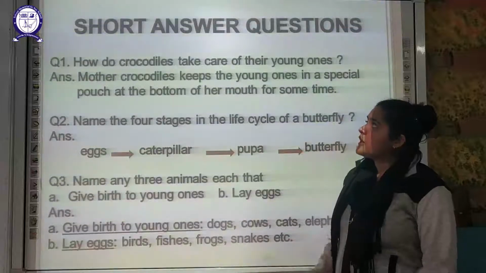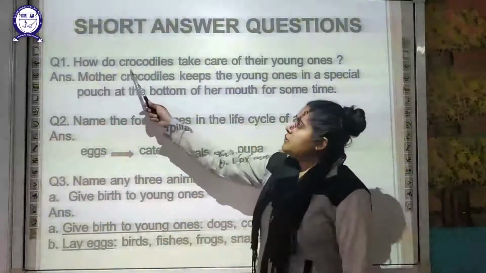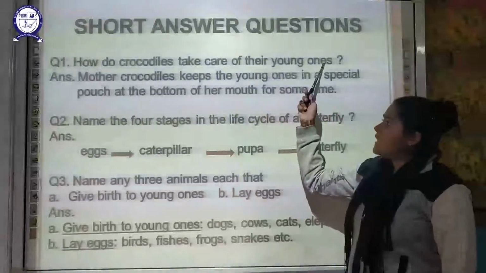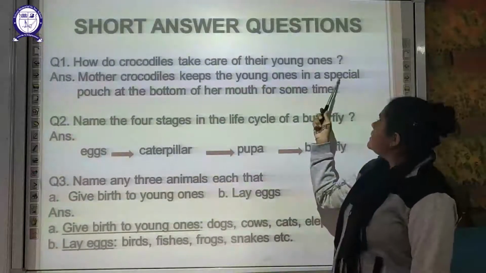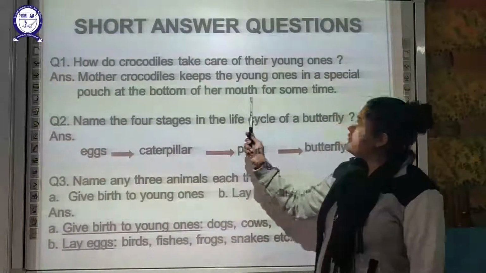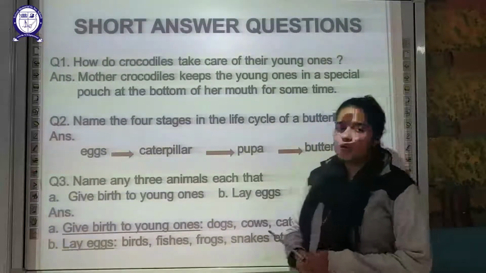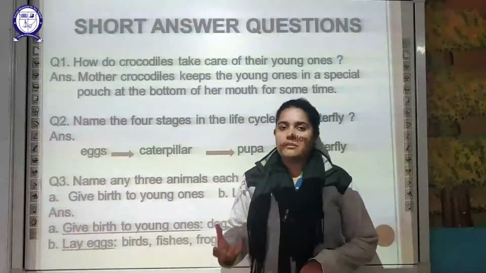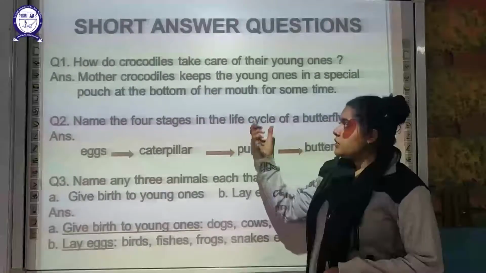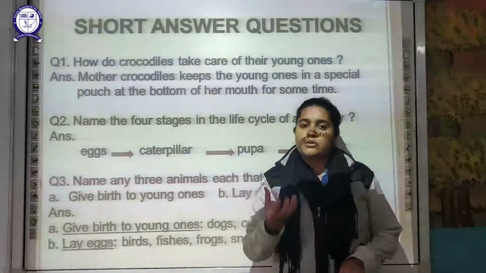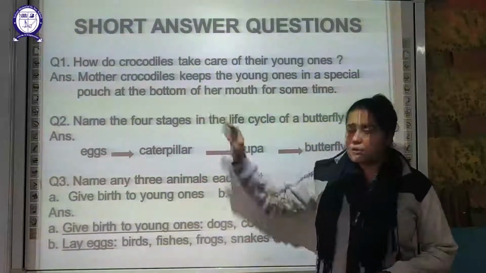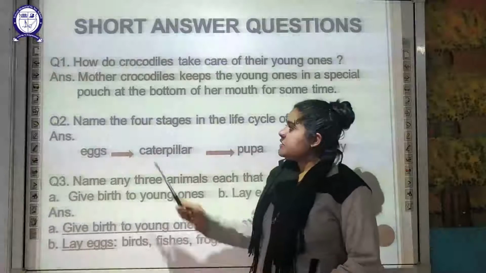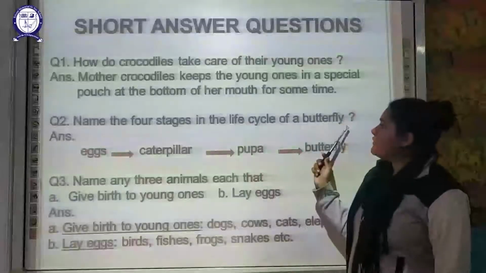Now your short answer question. How do crocodiles take care of their young ones? The mother crocodile keeps the young ones in a special pouch at the bottom of her mouth for some time. So in order to protect its young ones, when the babies are hatched out, it keeps them in a small pocket at the bottom of her mouth in order to protect them.